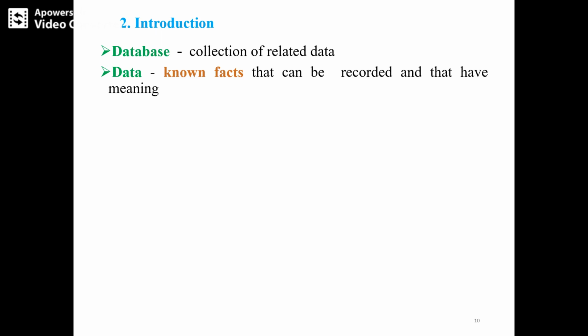For example, in the student database, USN, name, phone number, address, and marks are all related data, or known facts, where we can save the information of a particular student. So we call all these data. For example, name, telephone number, and address will be the data of the student database.